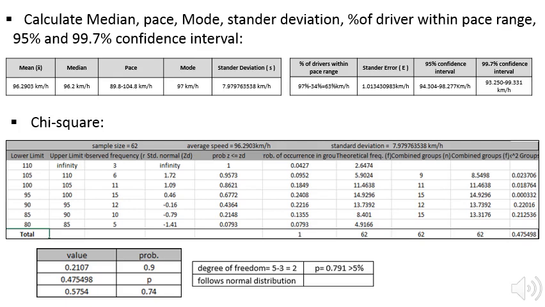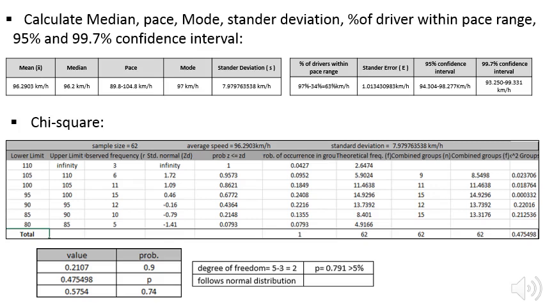First, we found the pace range by scaling 16 km per hour on the horizontal axis of the frequency distribution curve, which gives the speed range in which the highest proportion of drivers are driving. Second, the mode, which is the speed that has the highest frequency. Third, the median, which is the middle value. Finally, the percentage of drivers within the pace range. We found it by using the pace range in the cumulative frequency distribution curve.